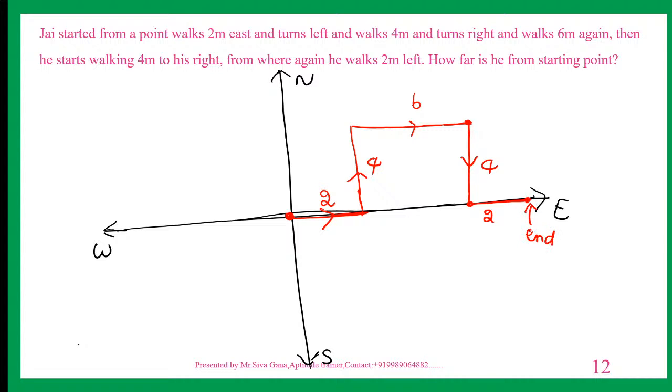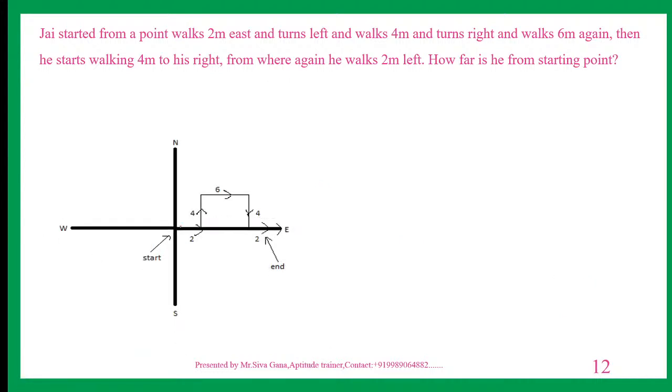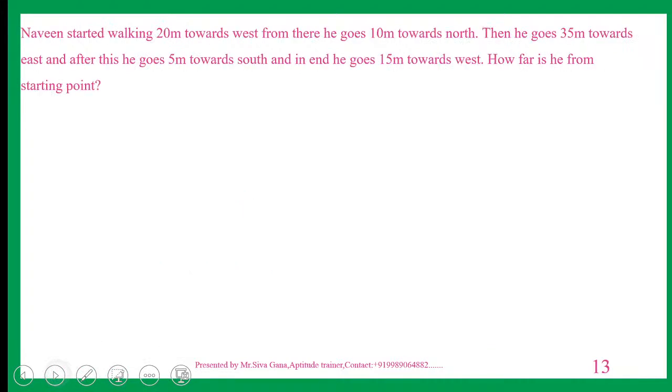How far is he from the starting point? This is 2, this is 6, this is 2. Answer is 10. 2, 4, 6, 4, 2. This is 2, this is 6, this is 2. Total is 10. That's it. Very easy question. Next.